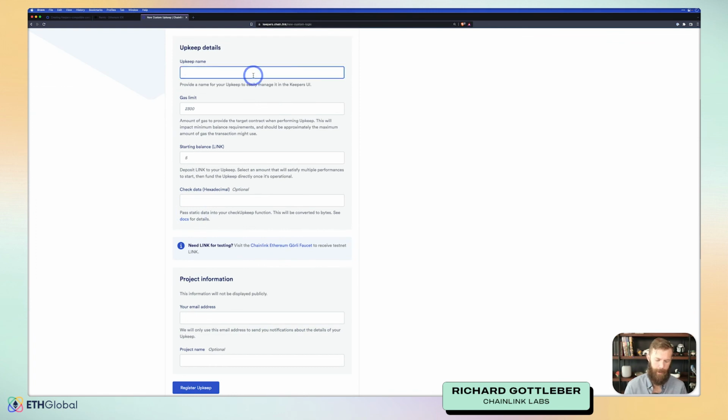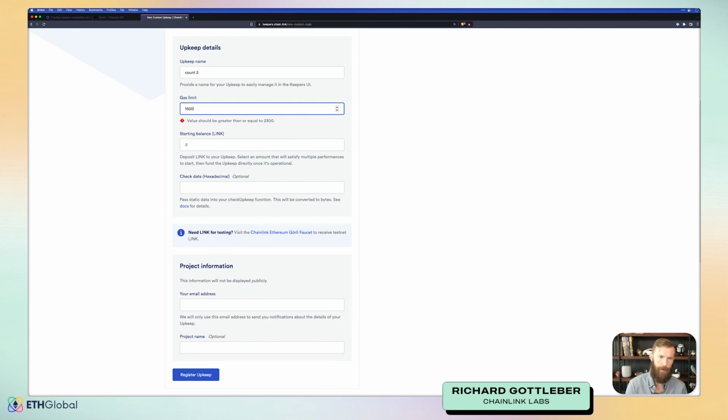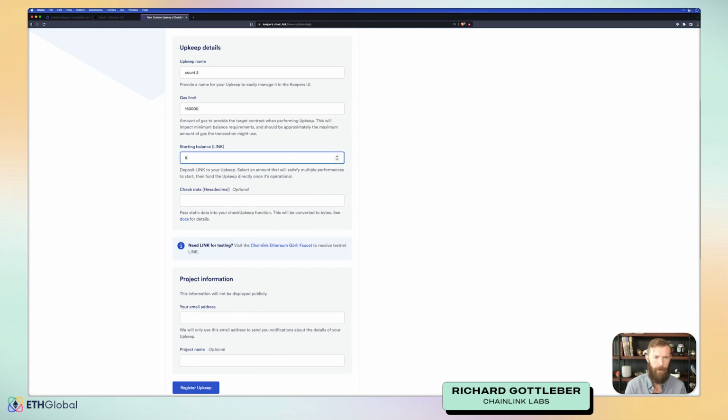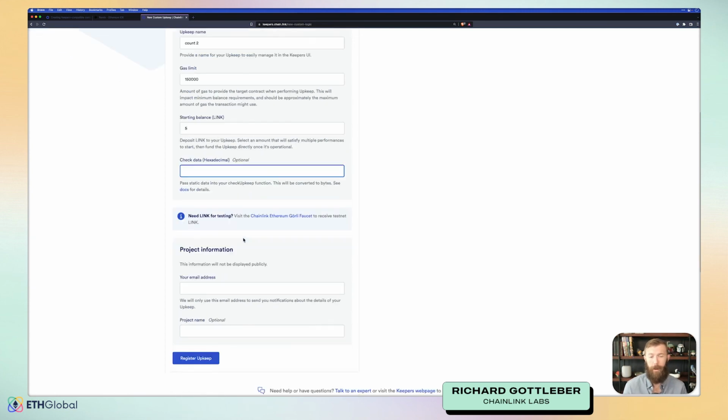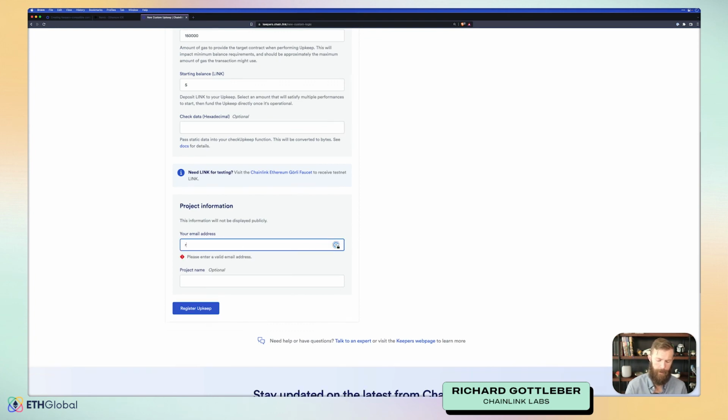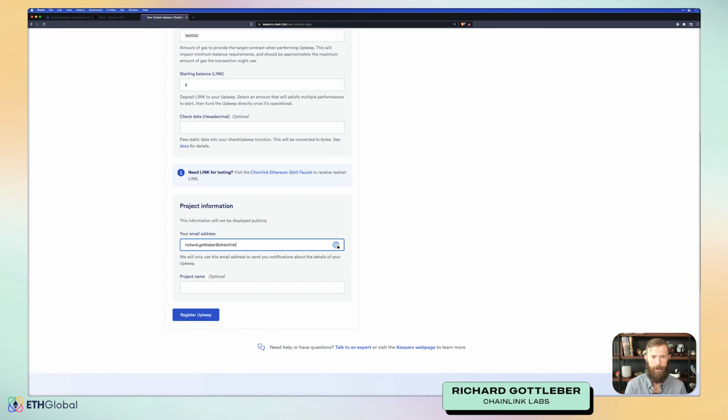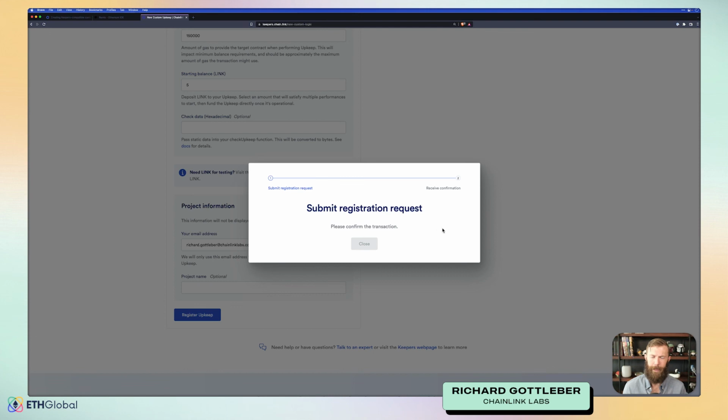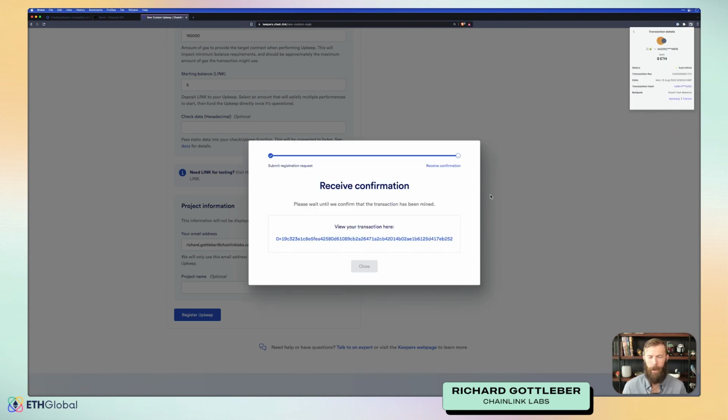We'll provide a name again, so we'll just say count 2. We'll give it a gas limit, and we'll go ahead and give it the same one we gave it before. We'll give it some link to start with. We don't need any check data, but we do need an address. And we can register our upkeep. Once this has been confirmed, we should see upkeep kick off pretty quickly.